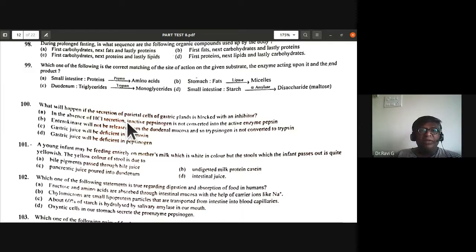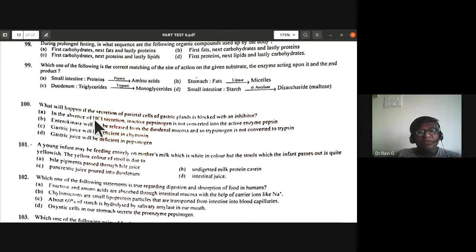100, what will happen if the secretion of parietal cells of gastric glands is blocked with an inhibitor? So you have to assume that the parietal cells of gastric glands are blocked with an inhibitor to prevent the secretions, so what would be the outcome of this?